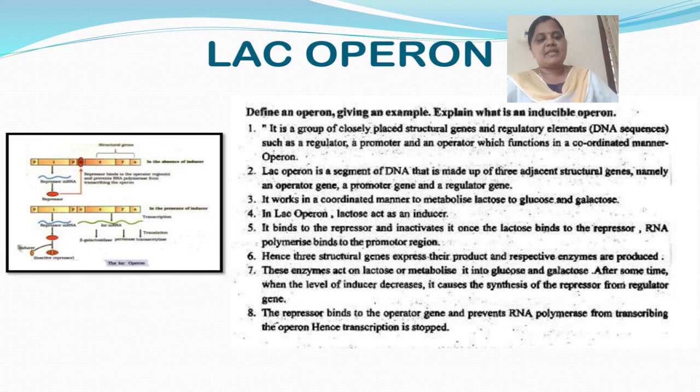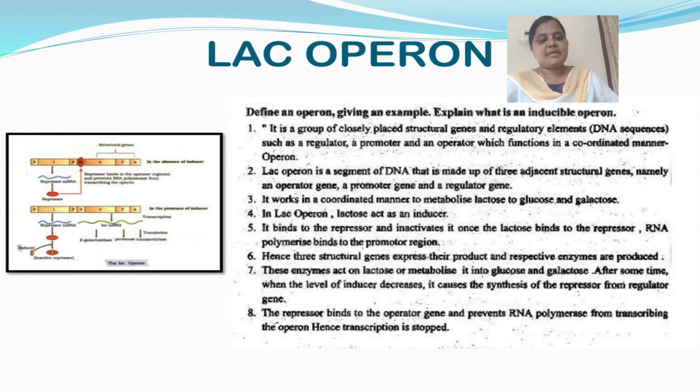After some time, when the level of inducer decreases, it causes the synthesis of the repressor from the regulator gene.